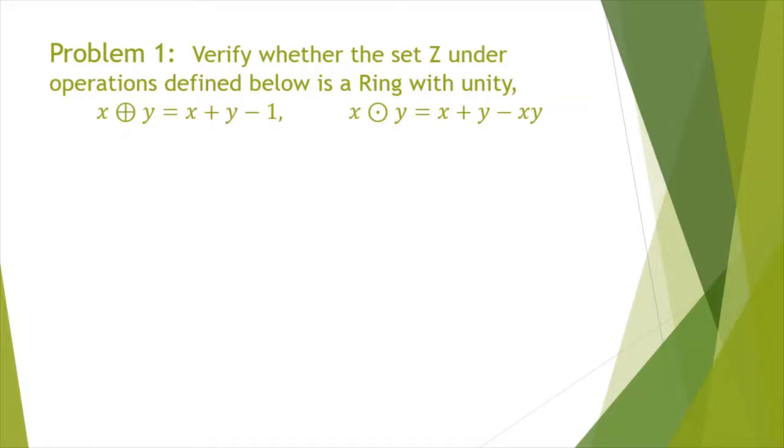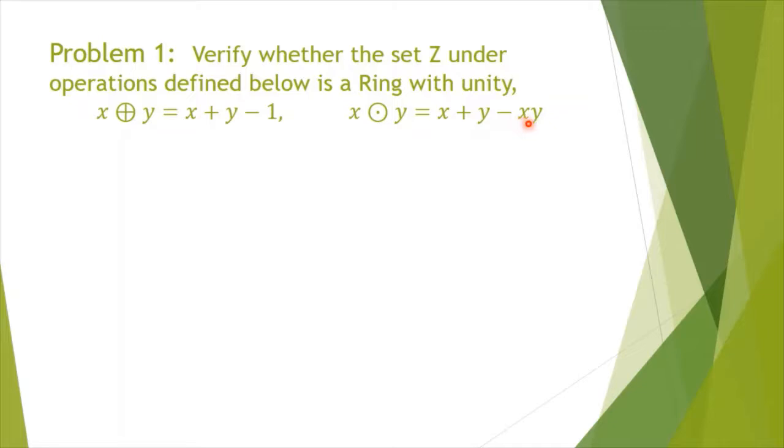Verify whether the set Z, where capital Z always denotes the set of all integers, under the operations defined below is a ring with unity. The operations addition and multiplication are defined like this: x ⊕ y is equal to x + y - 1, where this plus and minus are ordinary addition and the additive inverse, and x ⊙ y is equal to x + y - xy.